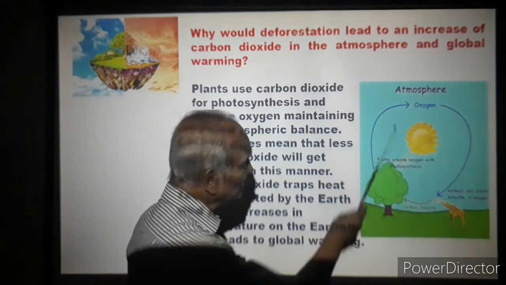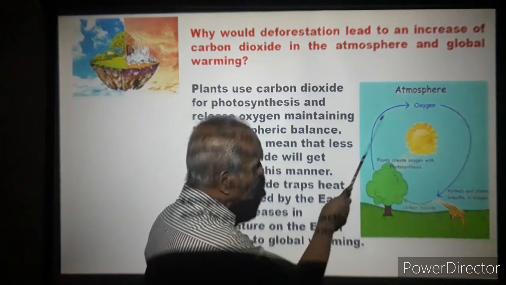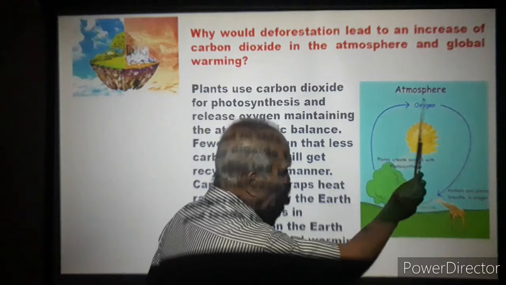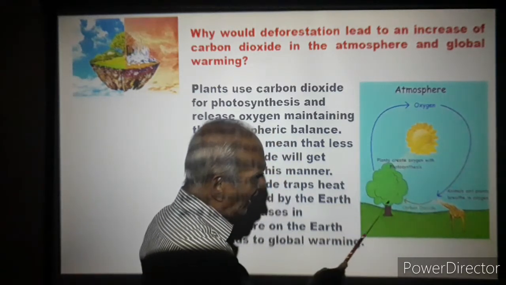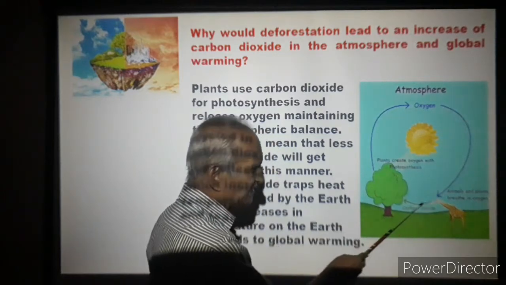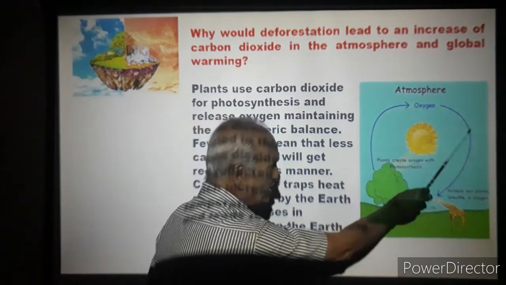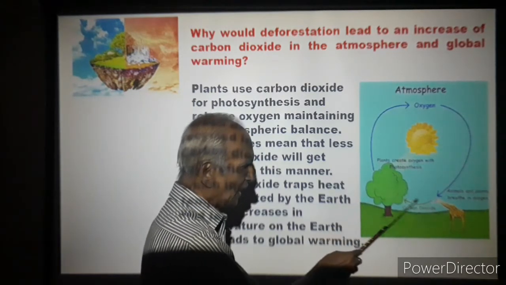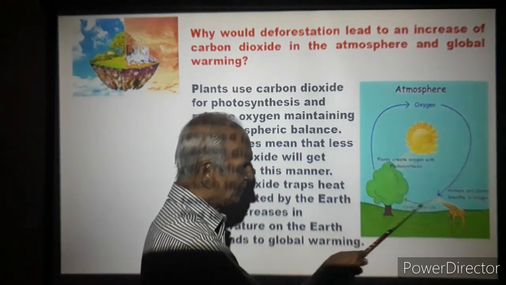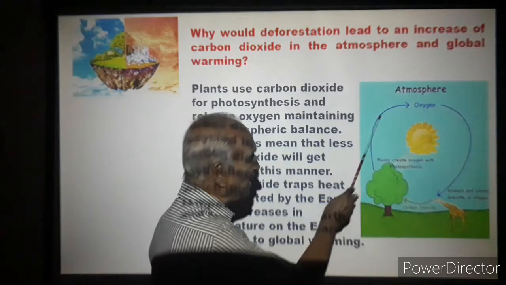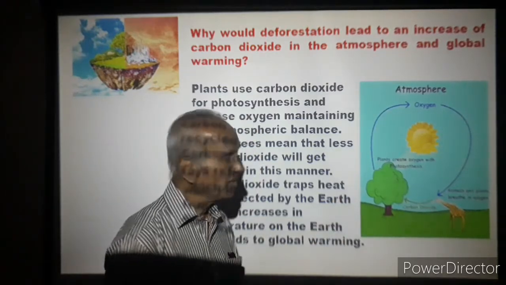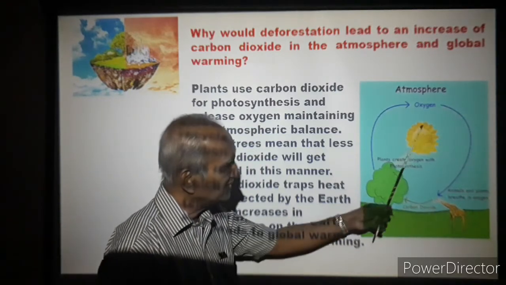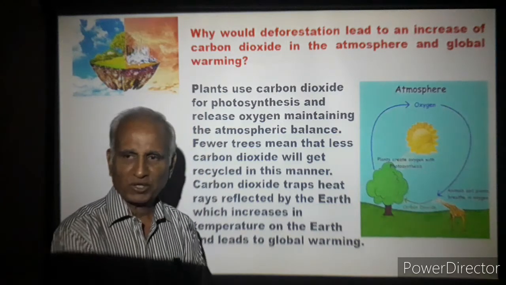Here you see this picture. This is the atmosphere. This tree gives out oxygen. A very simple diagrammatic picture to explain. And from here, animals and plants use oxygen for their survival. Oxygen is used by the animals and plants. And plants, for photosynthesis, use carbon dioxide, which is given out by animals and plants during respiration. And once again, oxygen gets let out. With that, the balance gets maintained in nature. The sun is here. Okay, next.